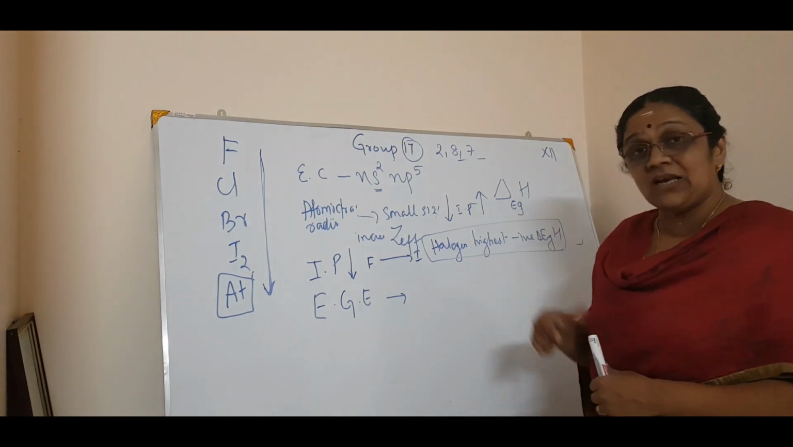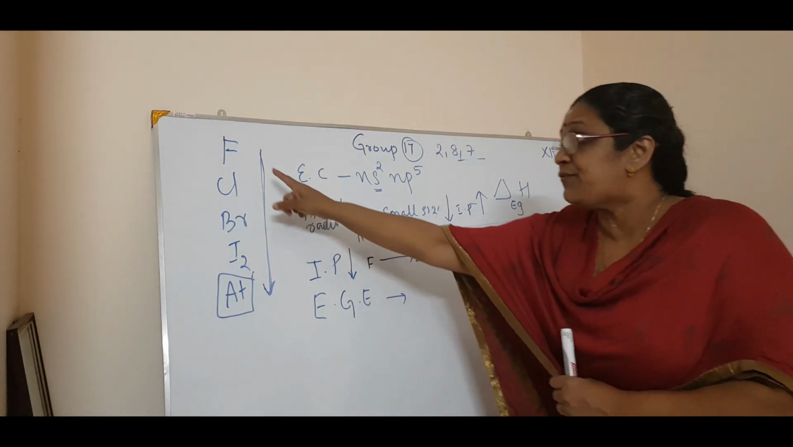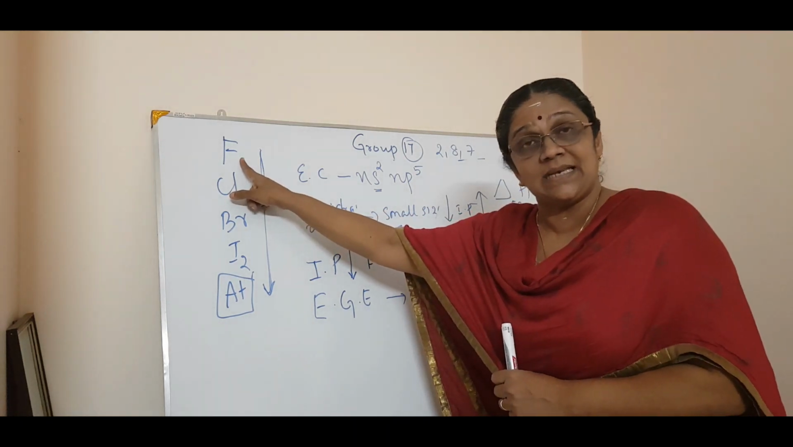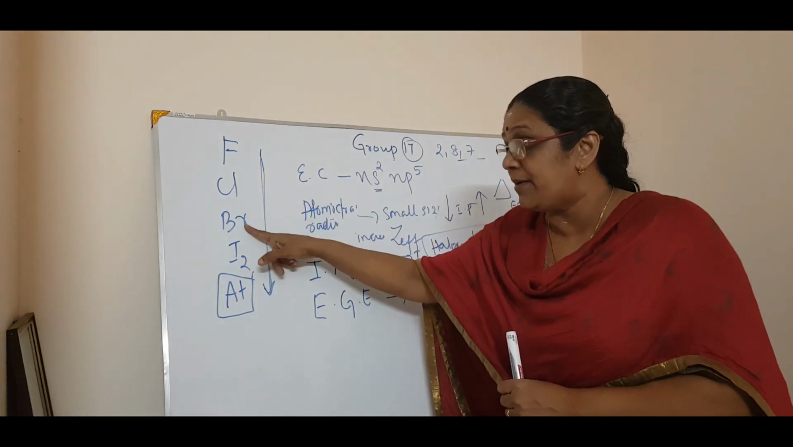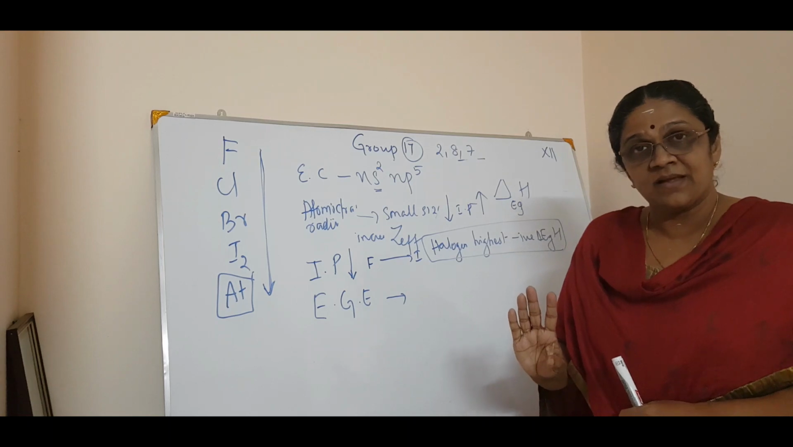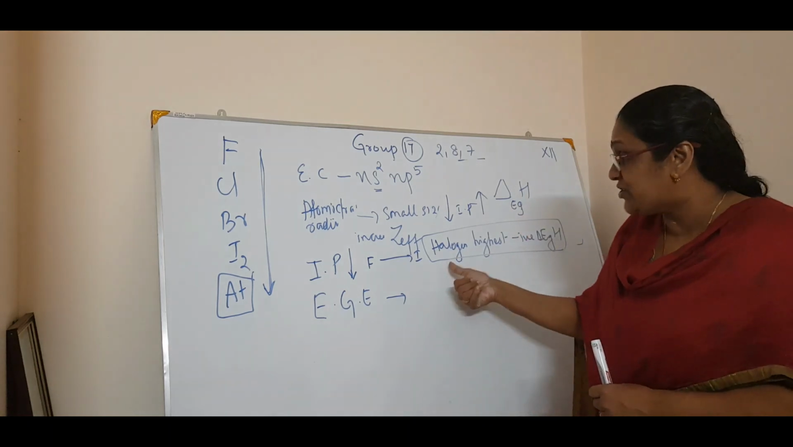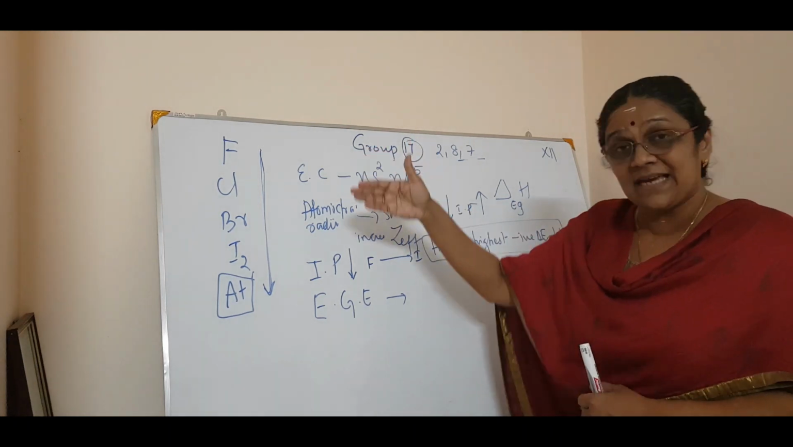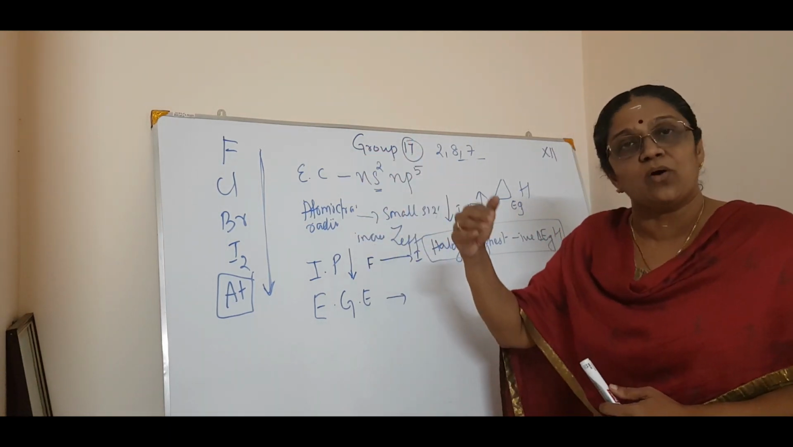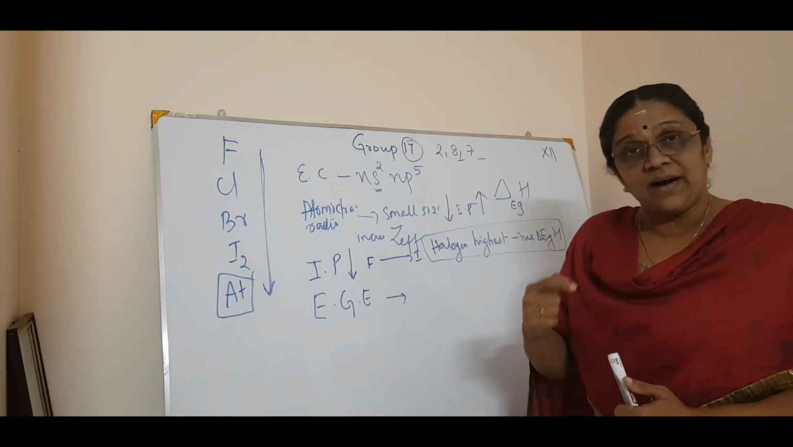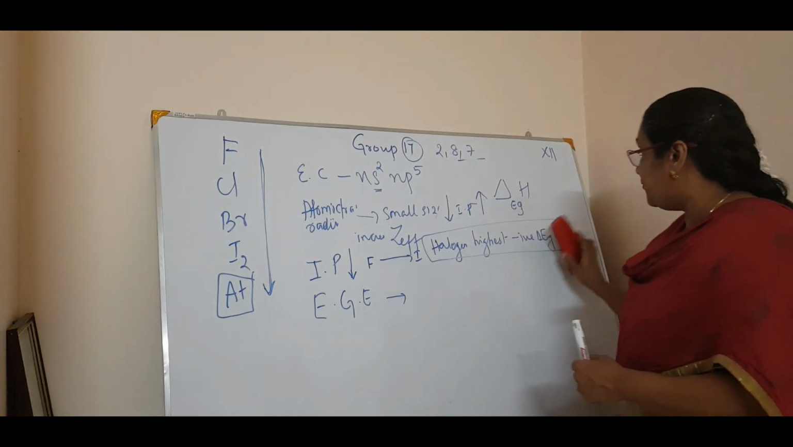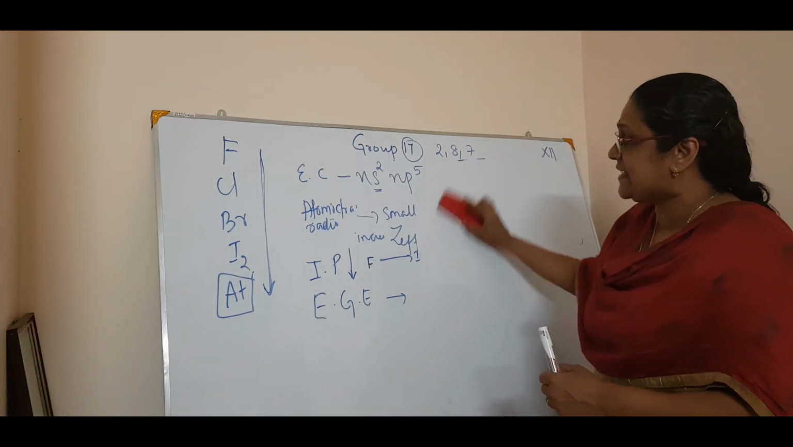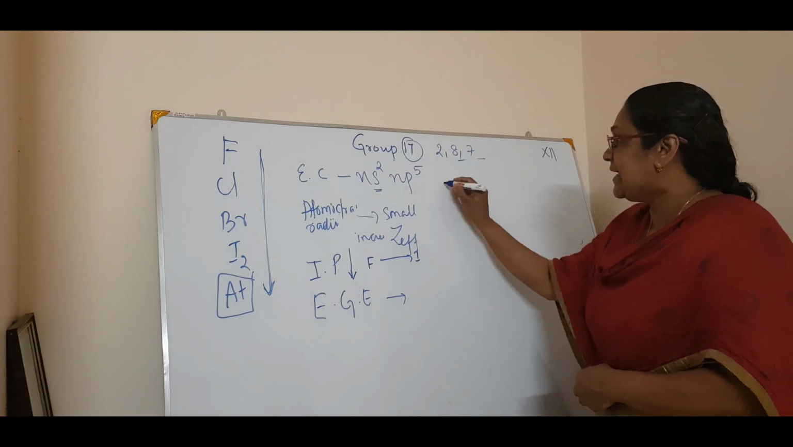So if that is the logic, you will say fluorine has a higher electron gain enthalpy than chlorine, then bromine, iodine, isn't it? That is the trend. Because of the logic that halogens have the highest negative electron gain enthalpy, as the size increases, the electron gain enthalpy also decreases. But here there are some exceptions in the electron gain enthalpy.